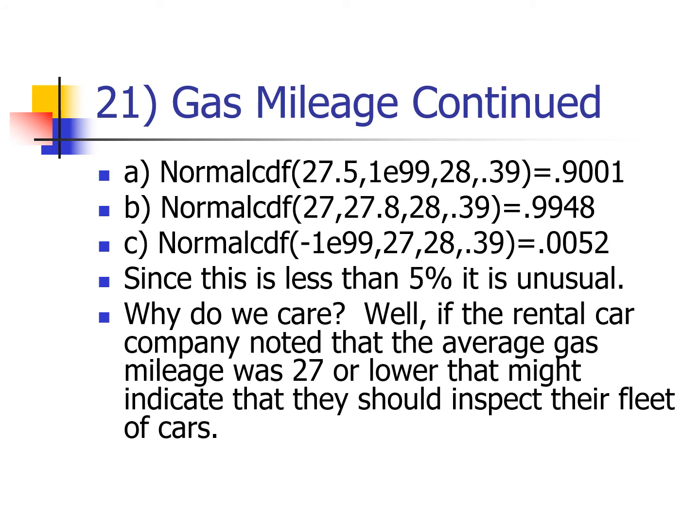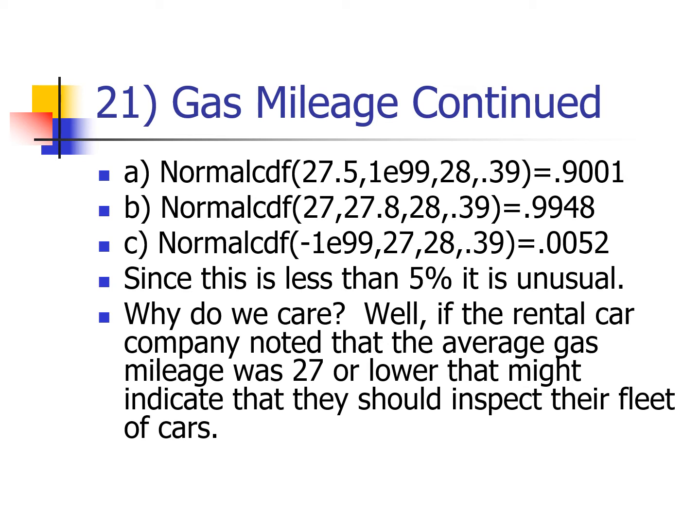And then once we have those facts, we could just apply them to a bunch of problems. What's the probability the sample mean is more than 27.5? What's the probability the sample mean is between 27 and 27.8? What's the probability that the sample mean is less than 27? Cool stuff, right?